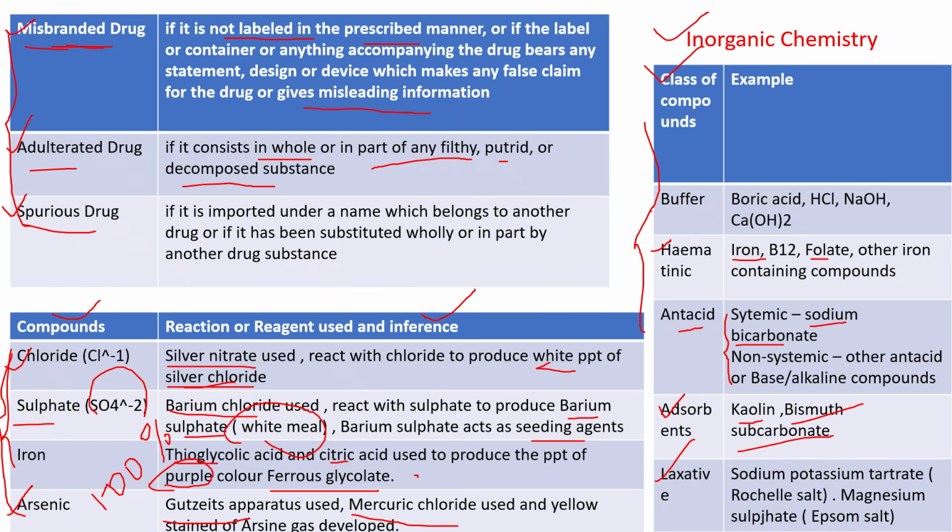Next, laxative. Laxative means it will improve the bulkiness of the stool. That's the laxative. For the example of laxative, mainly you have to remember sodium potassium tartrate, also known as Rochelle salt. Another example, magnesium sulfate, also known as Epsom salt. So these are the important points or topics you need to remember from pharmaceutical jurisprudence as well as